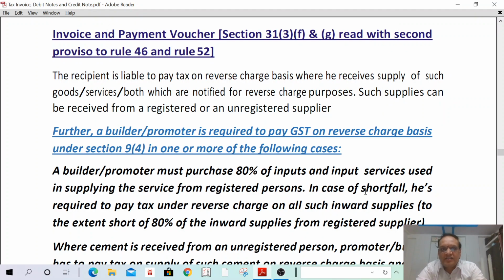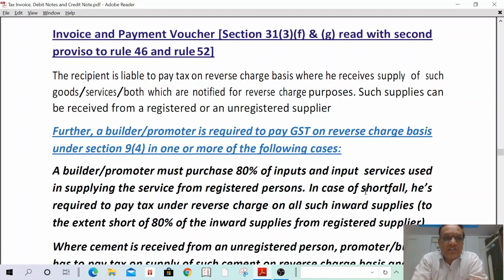Hi, good morning. In continuation of part 1 of tax invoice, debit notes and credit notes, yesterday we have studied time to issue tax invoice in case of supply of goods, in case of supply of services, and refund voucher, receipt voucher, manner of issuing tax invoice, and how the HSN code details are to be mentioned in case of turnover limits, and the contents of tax invoice and the contents of bill of supply. All we have discussed yesterday. Today we are going to discuss one by one.